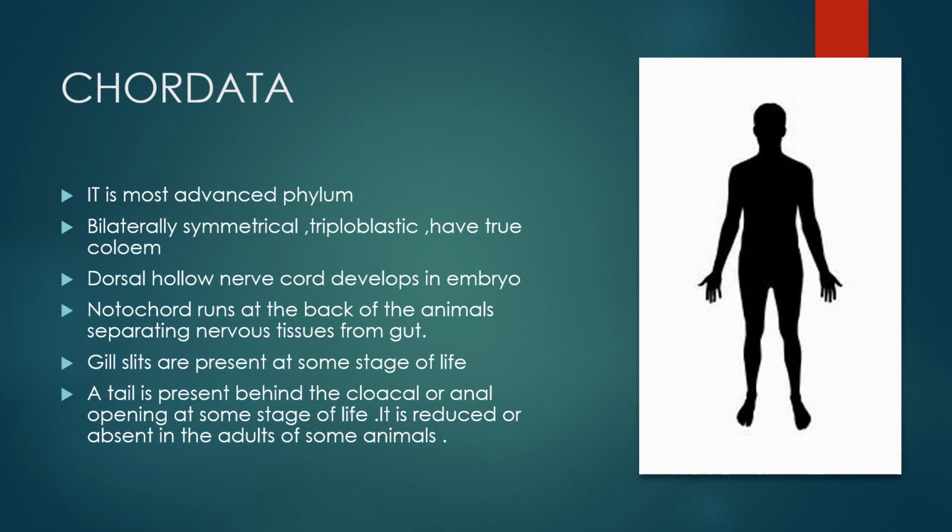Chordata. This phylum is the most advanced phylum in kingdom Animalia. The body is bilaterally symmetrical, triploblastic, with a true coelom. A dorsal hollow nerve cord develops in the embryo. This is an important feature of Chordata. Notochord runs at the back of the animals, separating the nervous tissue from the gut. Gill slits are present at some stage of life, and a tail is present behind the cloacal or anal opening at some stage of life. It is reduced or absent in the adult of some animals.